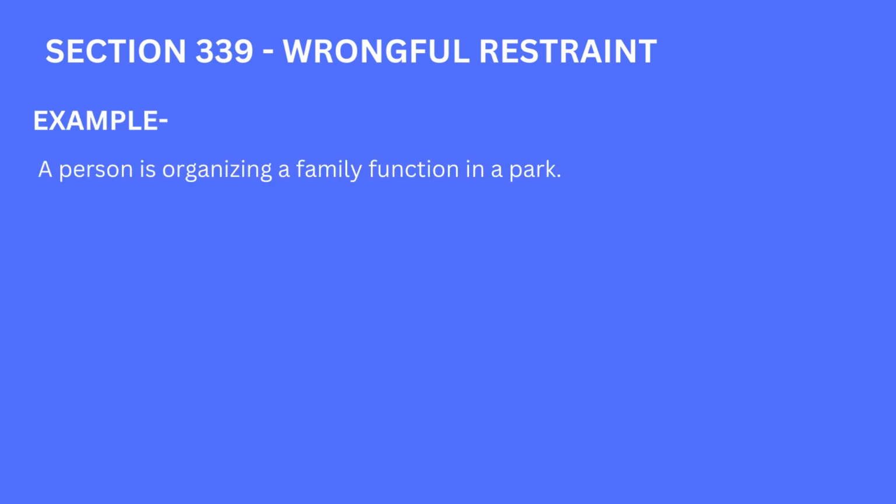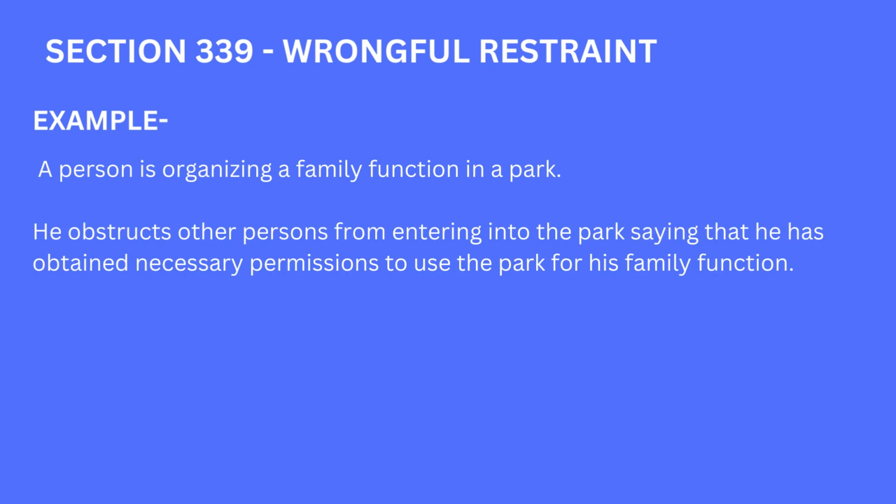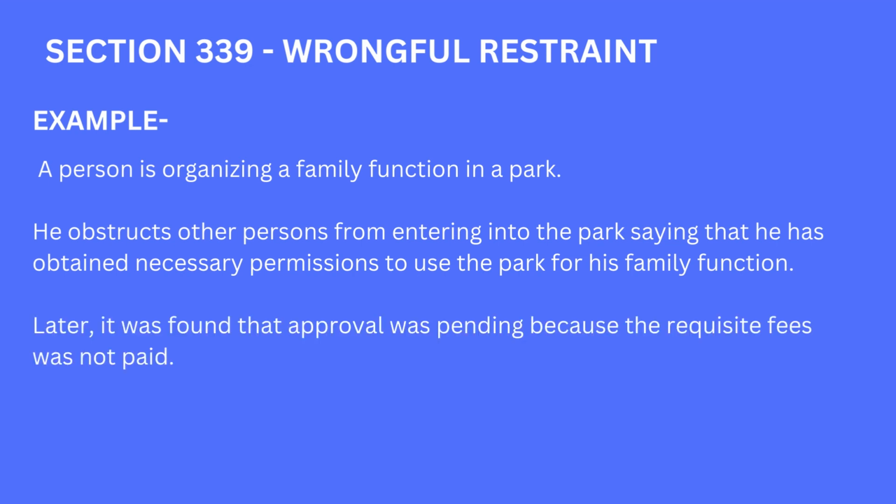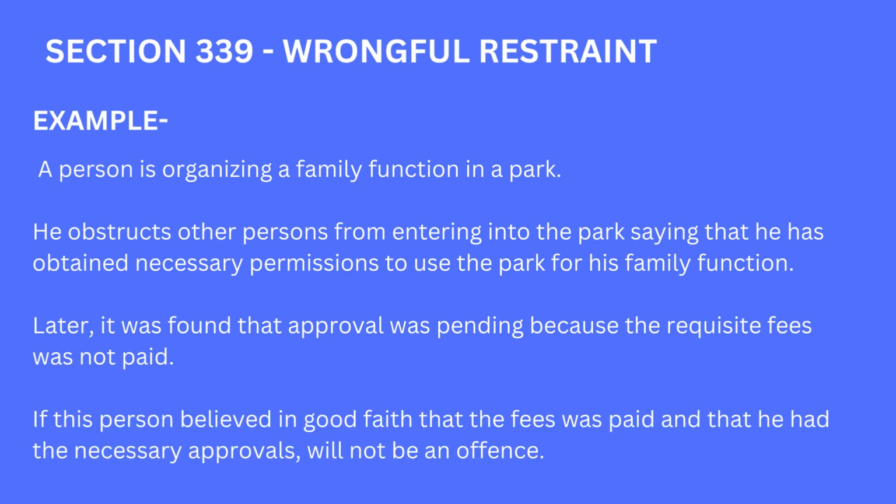For example, a person is organizing a family function in a park. He obstructs other persons from entering into the park, saying that he has obtained necessary permissions to use the park for his family function. However, later it was found that approval was pending because the requisite fees was not paid. So here if the person believed that the fees was paid and he had necessary approvals, though in reality he did not have the approval, then he will get the defense of this exception.